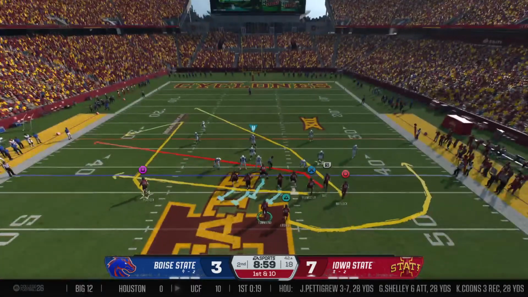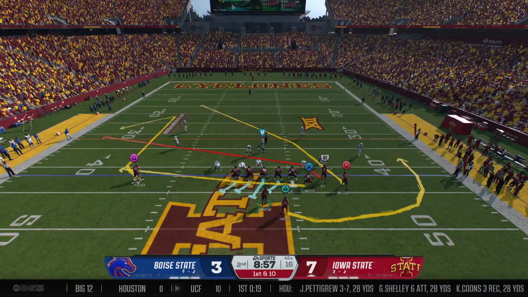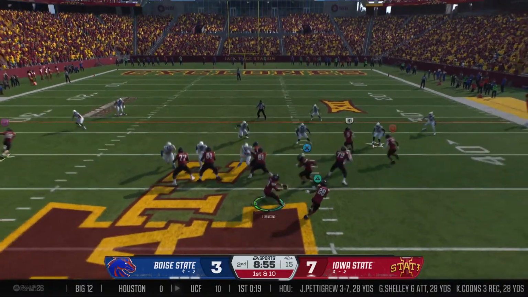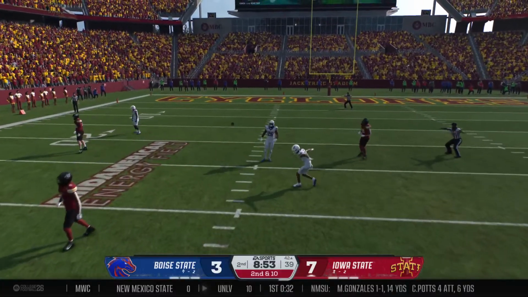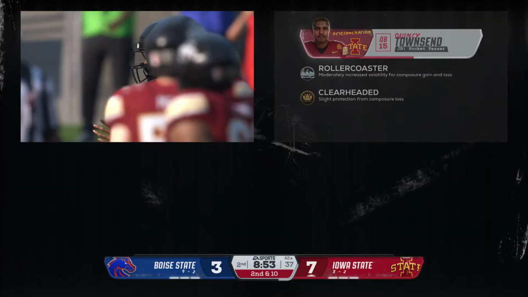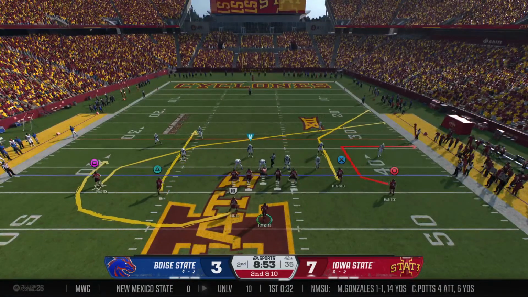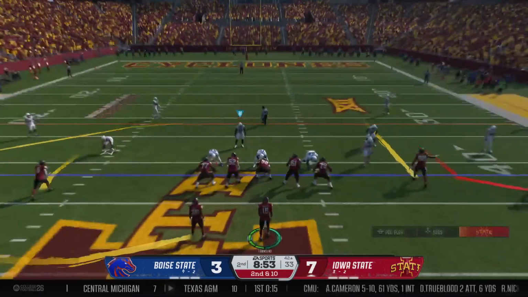Man, this offense is so dangerous, Reese. They've got dudes all over the field that can make plays. There's a big gainer in the pass game. You get a chunk of yards like that, now the defense is really on its heels. What will they dial up on second and a long way to go?